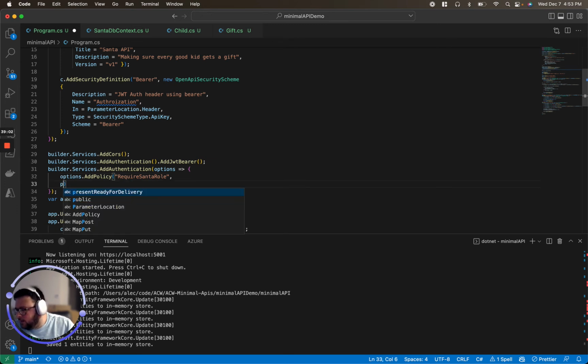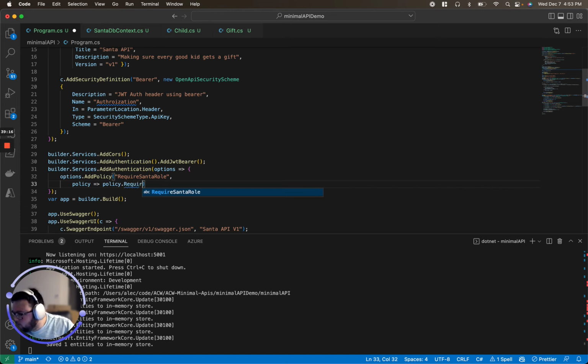And then it's an arrow function. Policy dot. And you can do a bunch of things here with this. We're going to just do the required role. So that means that we're going to be expecting a role in our JWT token that is the Santa role.